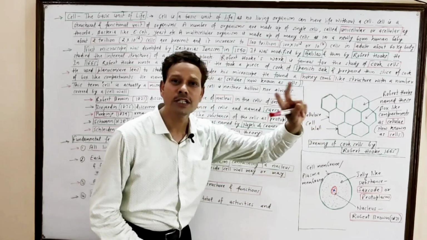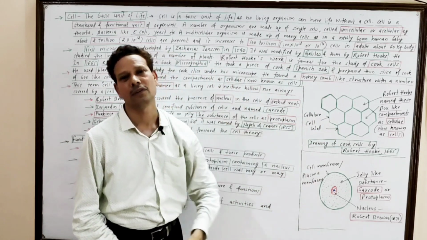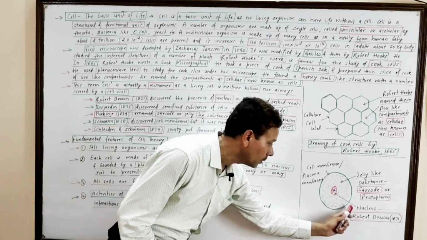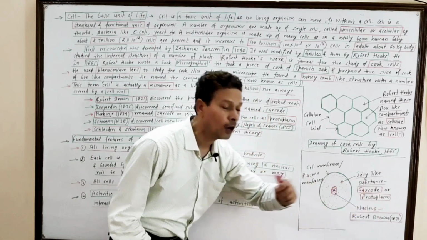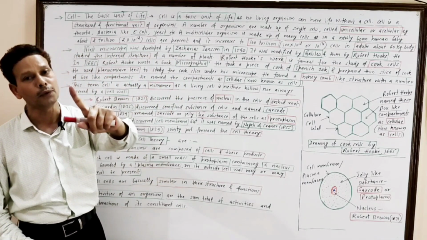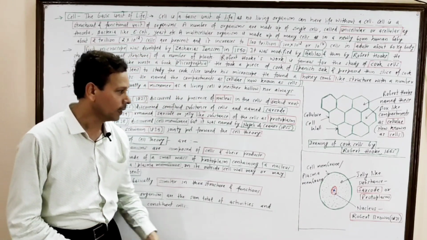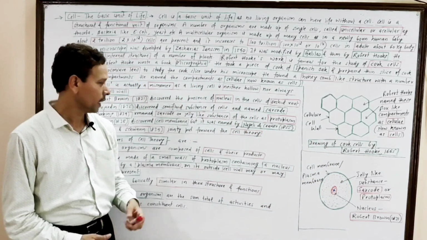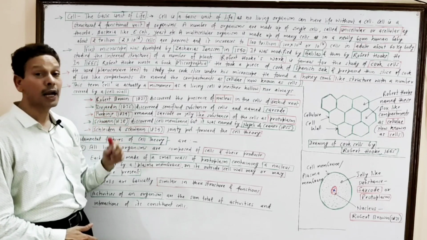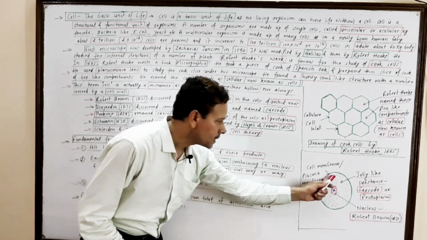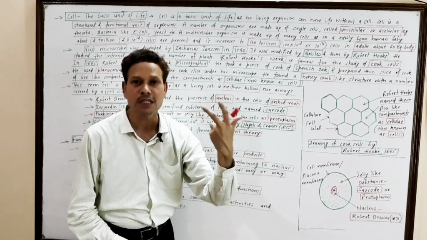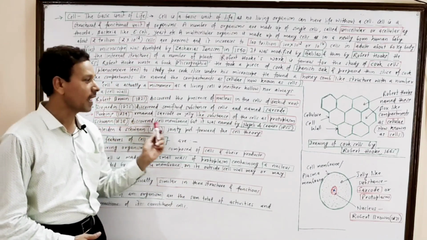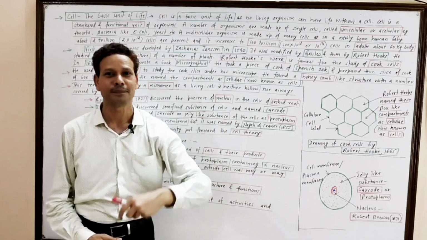Dear students, this cell was discovered by Robert Hooke, 1665, while this nucleus that was studied by and discovered by Robert Brown, 1831, in orchid root cell. While this jelly-like substance, it is named sarcode, and this term sarcode was given by Dujardin, while this jelly-like substance, which is sarcode, given by Dujardin, is replaced by Purkinje as protoplasm.